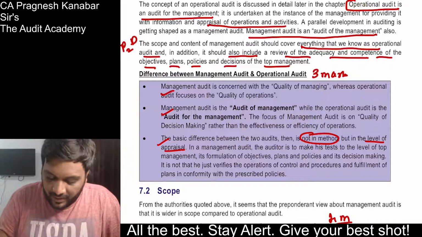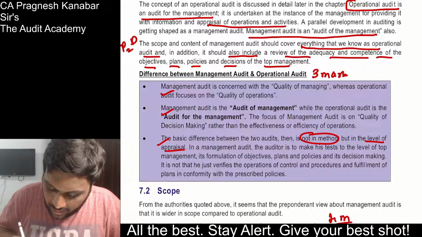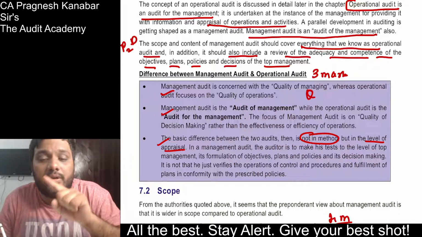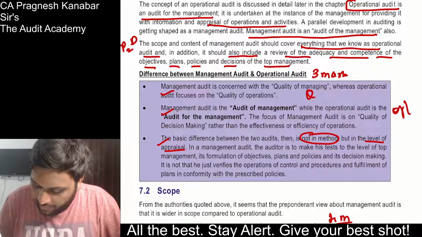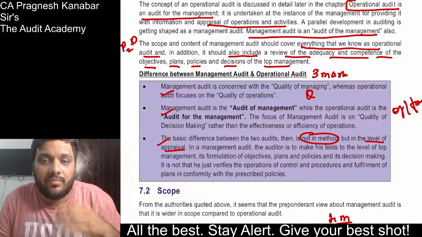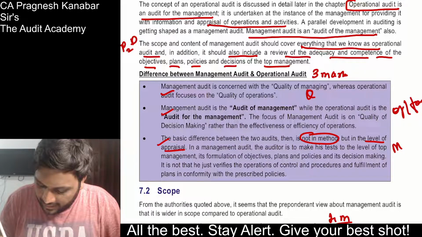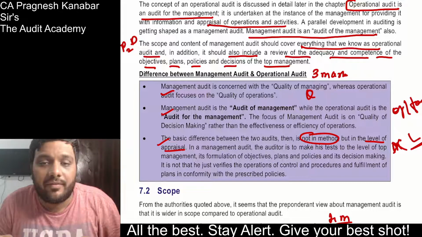All right. So this talks about quality of managing, quality of operations, then of and for, audit of management, audit for management, management audit, operation audit. Then it is not in the method, it is the level that is different, level of appraisal.